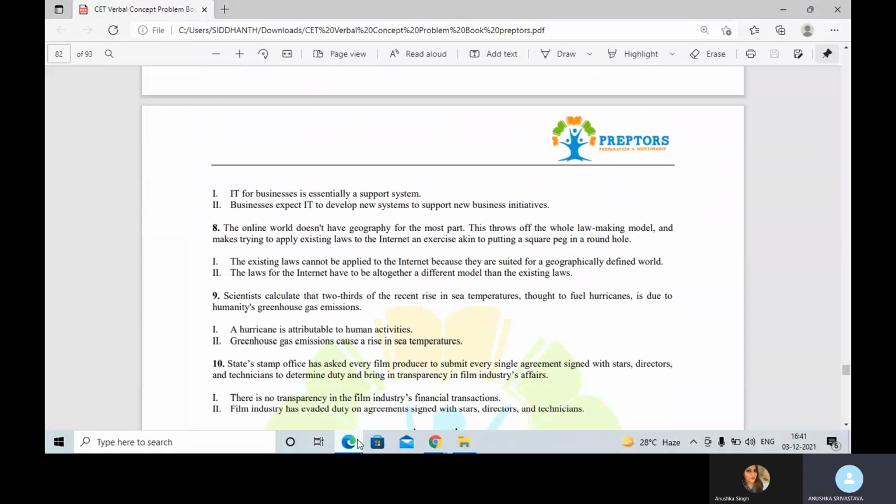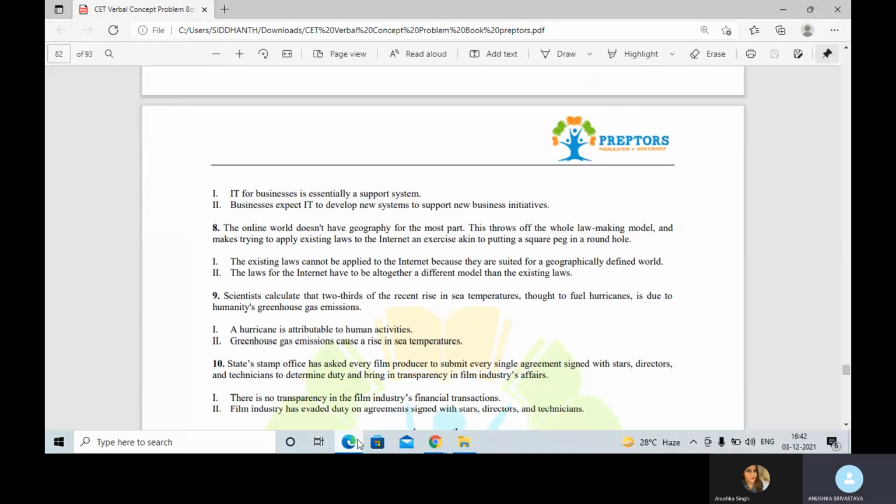Going ahead with the eighth one, the online world does not have geography for the most part. This throws off the whole law-making model and makes trying to apply existing laws to the internet an exercise akin, meaning similar, to putting a square peg in a round hole. So they're trying to say that the online world does not have geography, which is why if you try to apply the law-making model to the online world, it is an exercise like putting a square peg in a round hole, which is next to impossible.